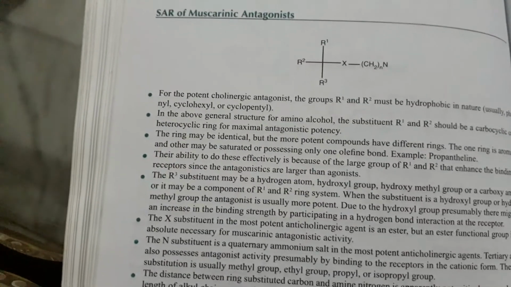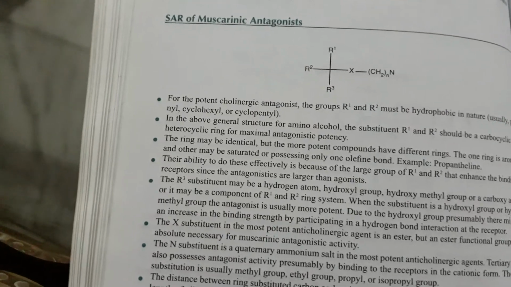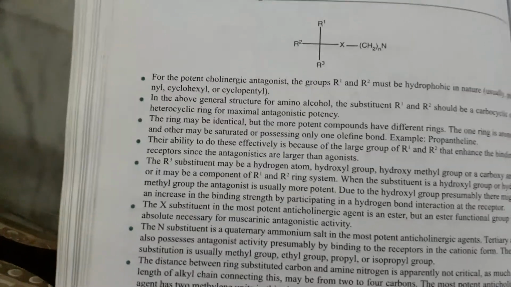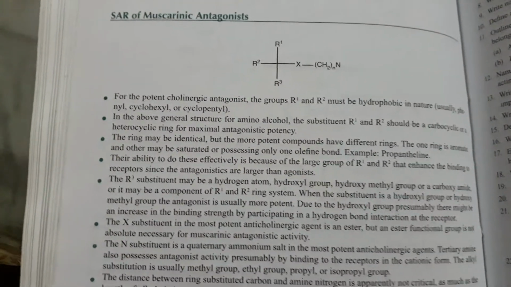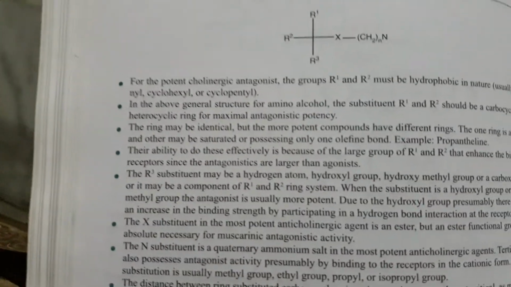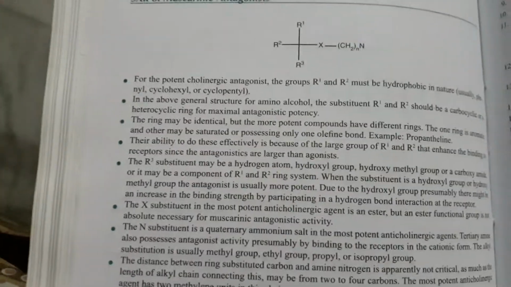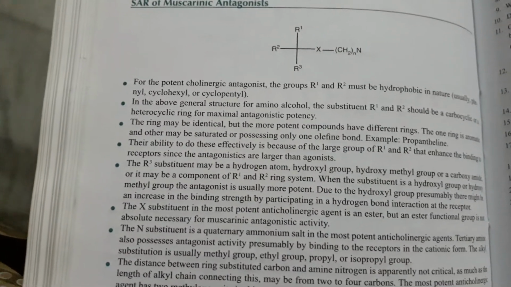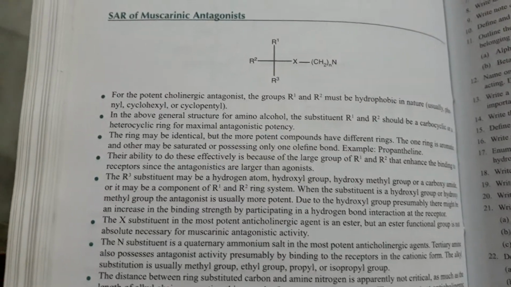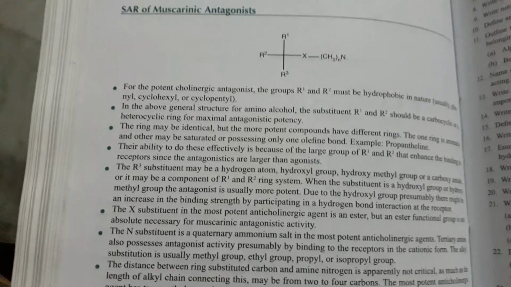So these are the two groups which come under anticholinergic drugs. The anticholinergic drugs are divided into two types of analogs. Number one is atropine and number two is muscarinic. We have discussed both types of SAR, that is, the structural activity relationship of atropine analog and muscarinic antagonist.